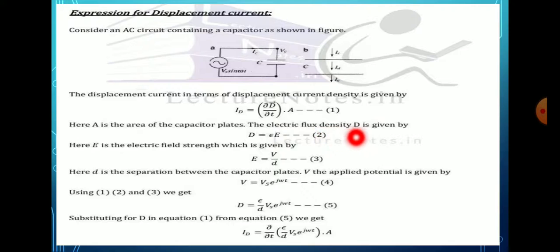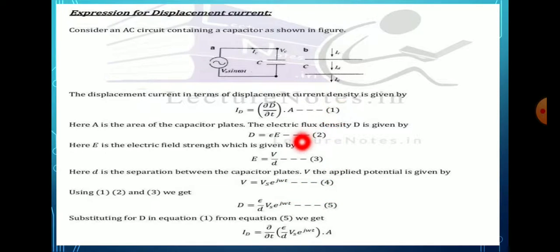The flux density D is given by D is equal to epsilon into E. E is the electric field strength, which is given by E is equal to V by d. Here d is the separation between these two plates, and V is the potential, so that V is equal to Vs e raised to j omega t. That is equation number 4.